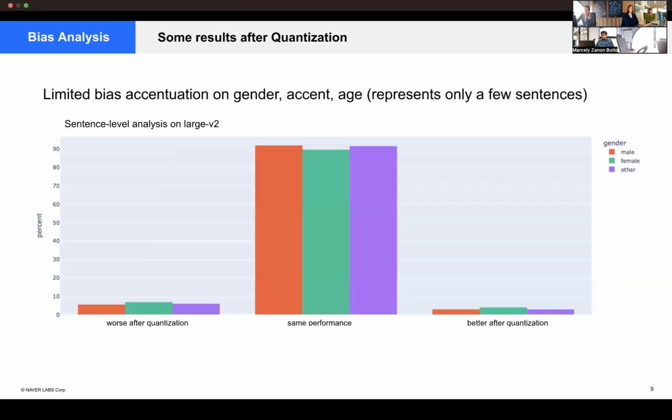But when you look after the quantization, we see that these speaker-related biases are kept almost unchanged. We see that only a few sentences change, and the difference between them is super small here, male and female, in the case of gender, but we can see this also in accent and age. Basically, the speaker-related biases are not changed by the quantization.